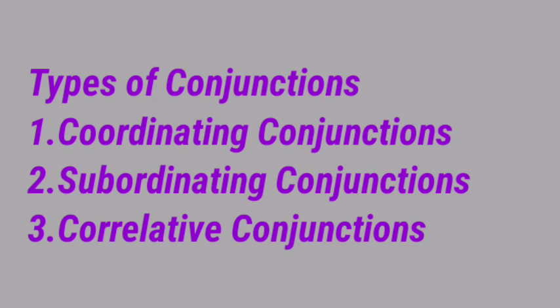Next one, correlative conjunctions. These conjunctions are always used in pairs. Pair means two. The two connectors in each sentence that are related to each other are known as correlative conjunctions. For example, neither nor, either or, not only but also, scarcely when, both and, no sooner than, such that. So these conjunctions present as pairs. You understand?